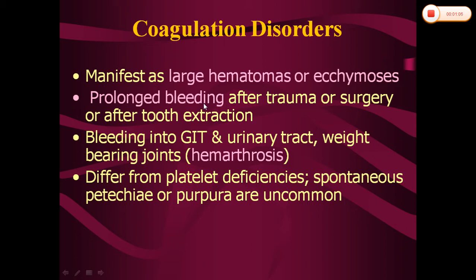Other clinical features are that patients usually present with prolonged bleeding after trauma, after surgery, and following tooth extraction. Bleeding can also occur into the gastrointestinal tract, the urinary tract, and also into the weight-bearing joints. If it occurs into the weight-bearing joints, it is called hemarthrosis.